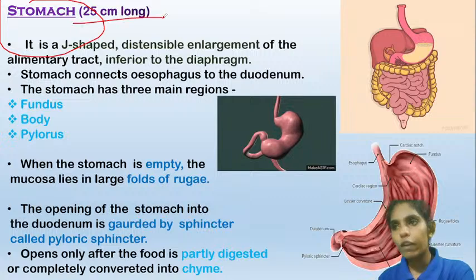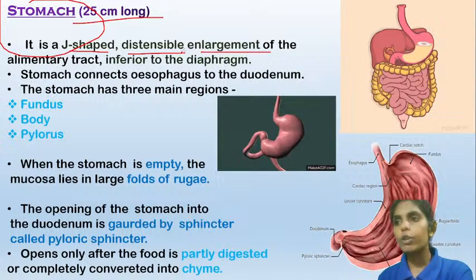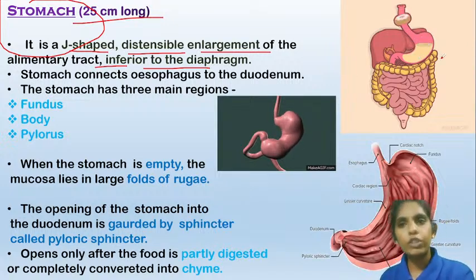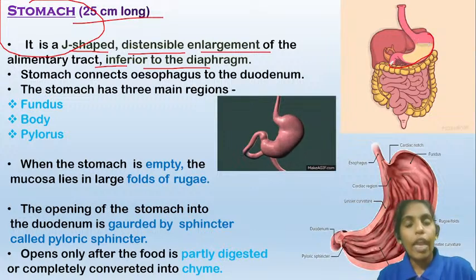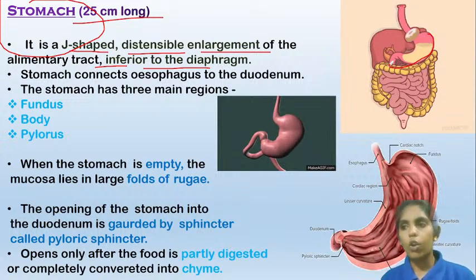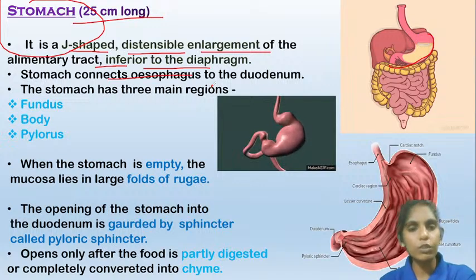Now the stomach is 25 centimeters long and it is a J-shaped, distensible enlargement of the alimentary tract, which is present inferior to the diaphragm. Here you can see this is a J-shaped organ and it has an ability to extend, enlarge or distend itself. So whenever the food enters the stomach, as it is a muscular organ, it will try to enlarge, accommodating the food.